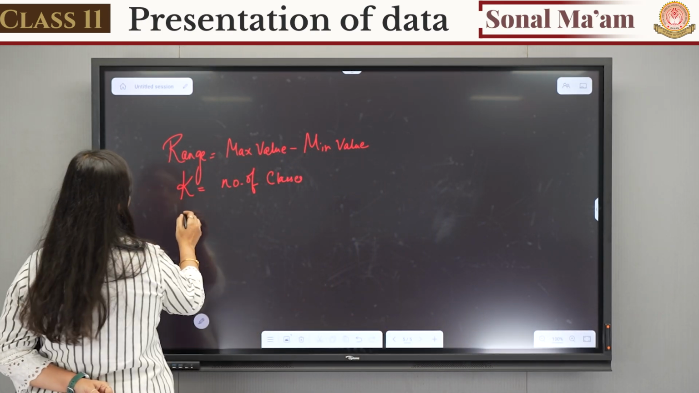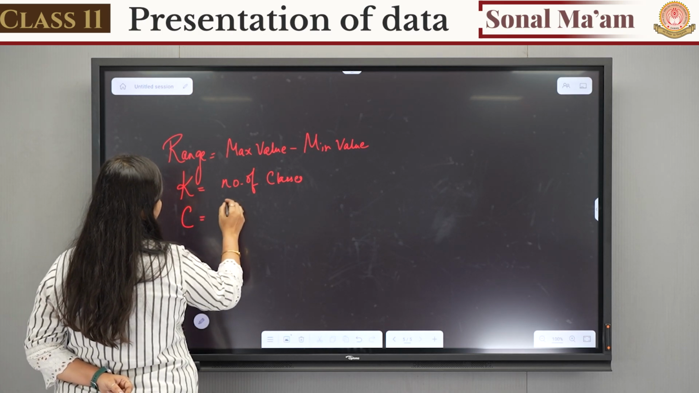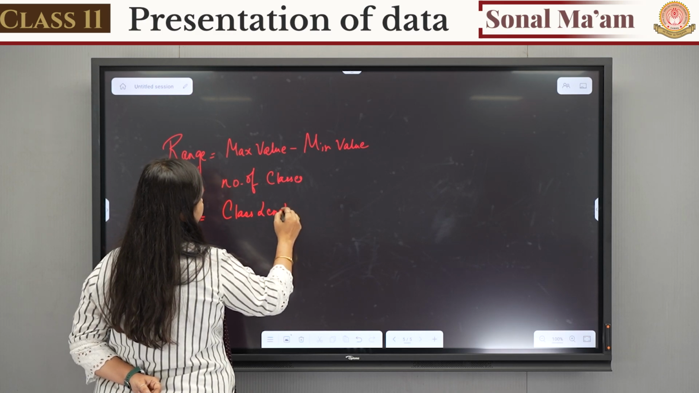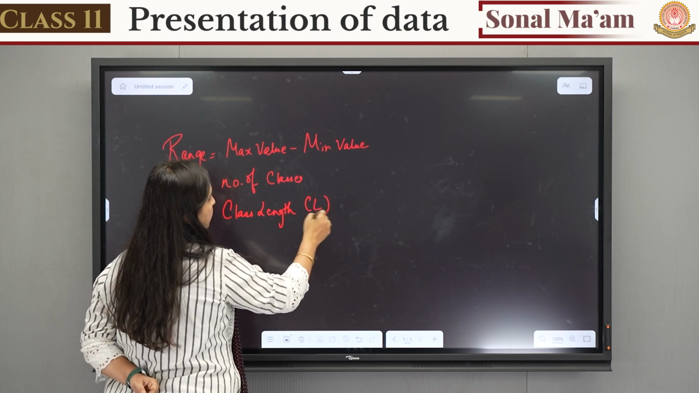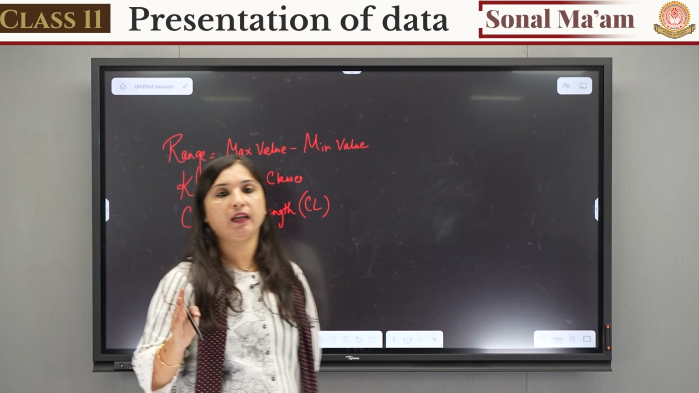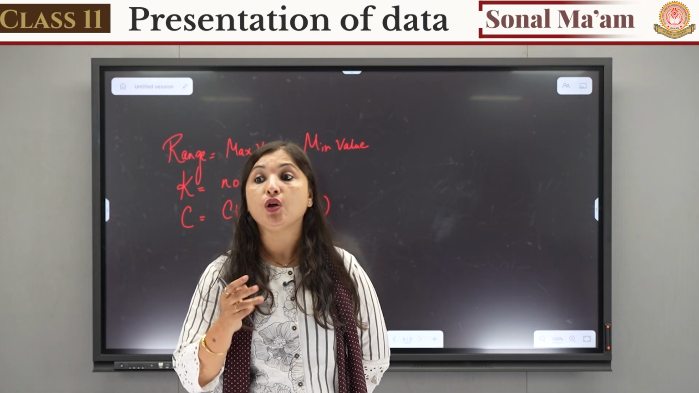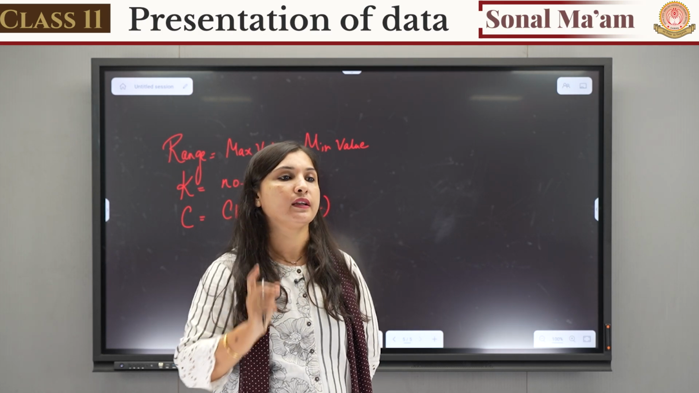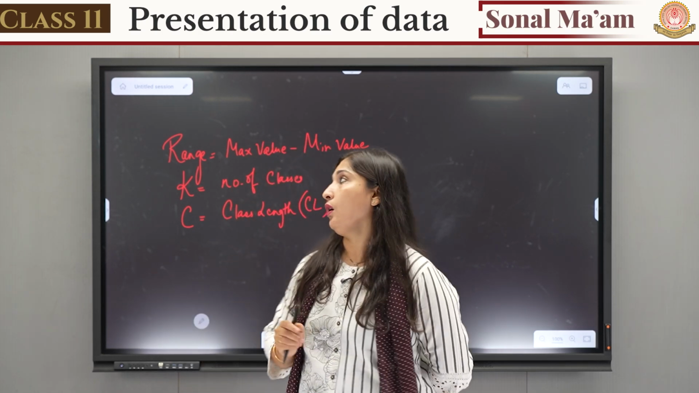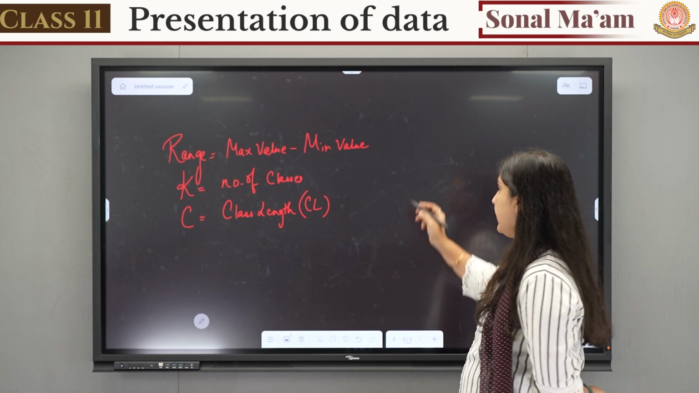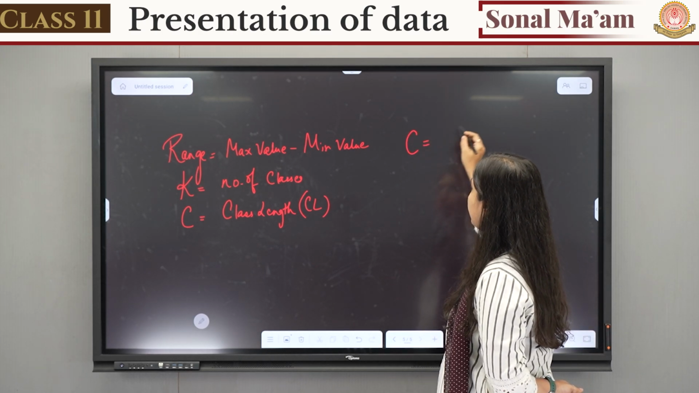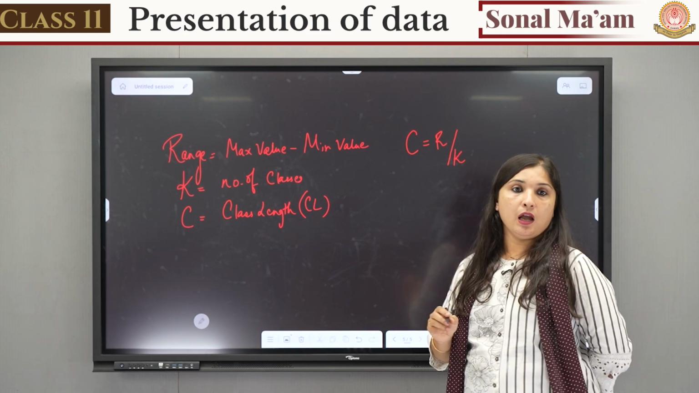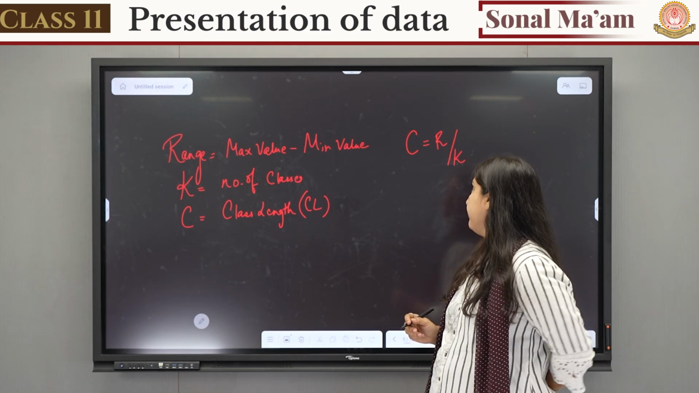Then we have to know C, and C is the class length, meaning how much gap there should be between them. Between 10 and 20, the gap is 10, right? So what should be the gap between the lower limit and the upper limit? That is what class length is. Now, what is the formula for finding the class length? To find this class length, we have to divide R by K.